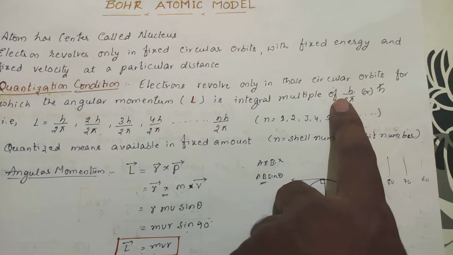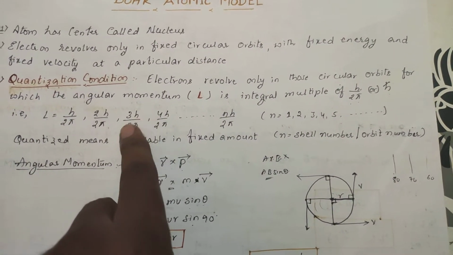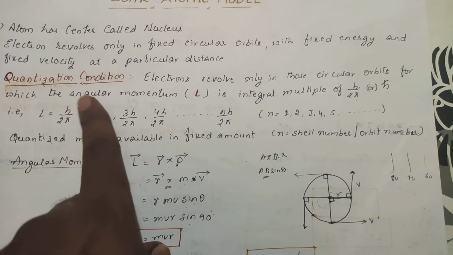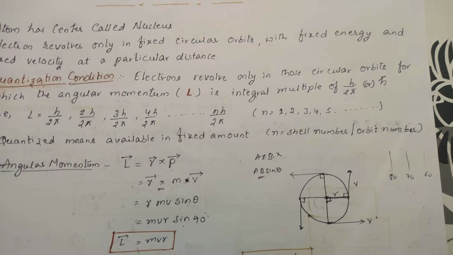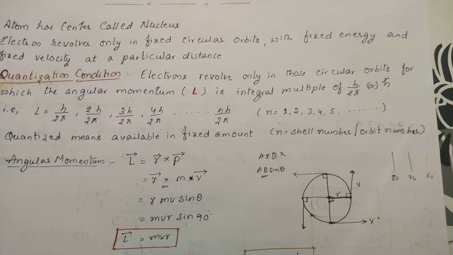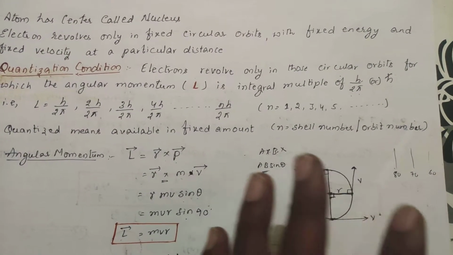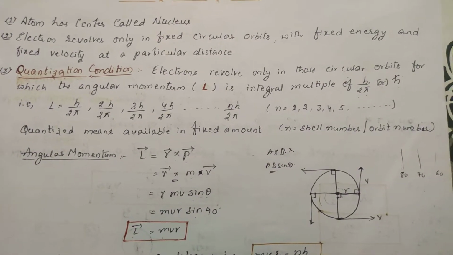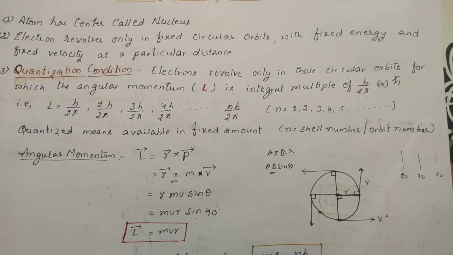Integral multiple means it will be 1 h by 2 pi, 2 h by 2 pi, 3 h by 2 pi. h by 2 pi is the common thing, and it will be an integral multiple: 1 time, 2 times, 3 times, 4 times, 5, 6, up to n times. But you can't get fractional values like 1.5, 1.7, 2.5, 2.6, 2.7. So this is the quantization condition, and the most important thing in Bohr's atomic model.